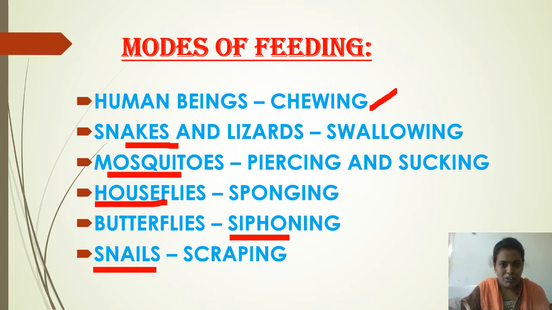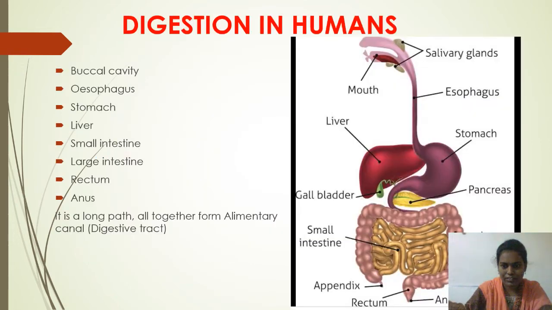Now let us discuss the mode of nutrition in human beings. How do human beings get energy from the food? Have you ever thought that after we chew and swallow the food, what happens to that food inside our stomach? Yes, it gets digested. Today we are going to discuss how digestion takes place in human beings. Before that, we have to understand what is meant by digestion first.